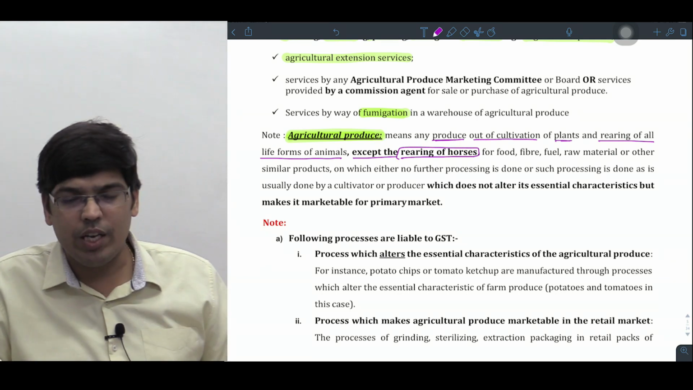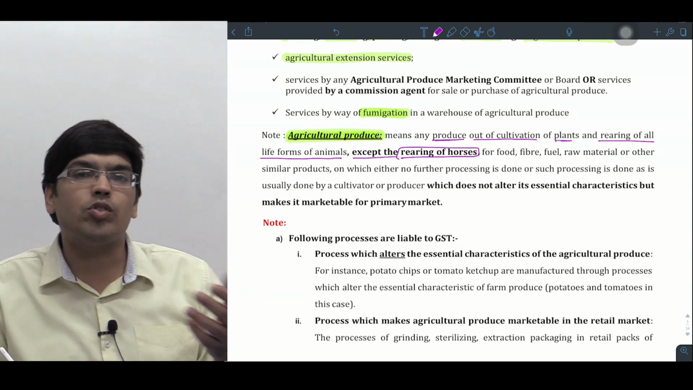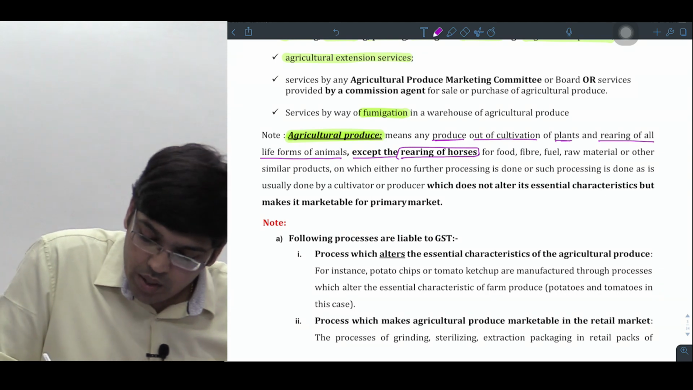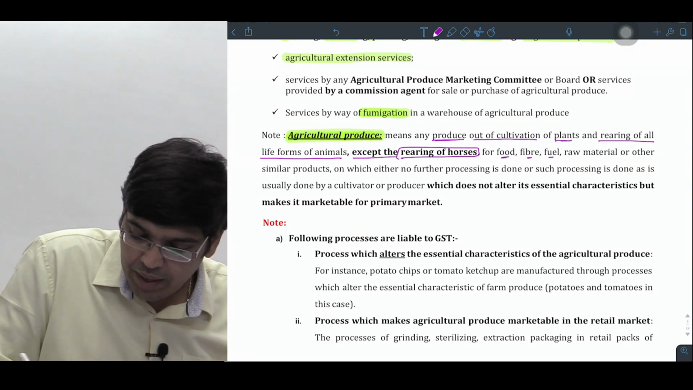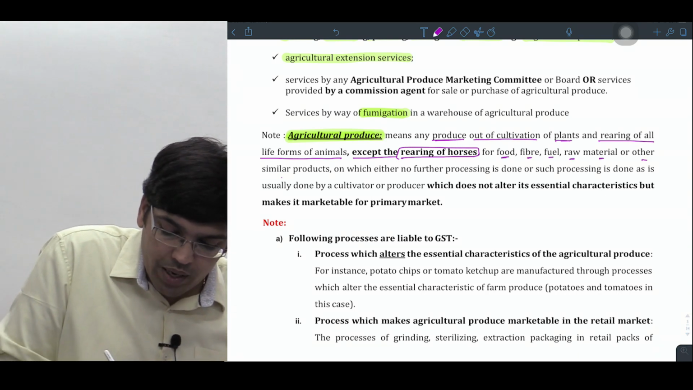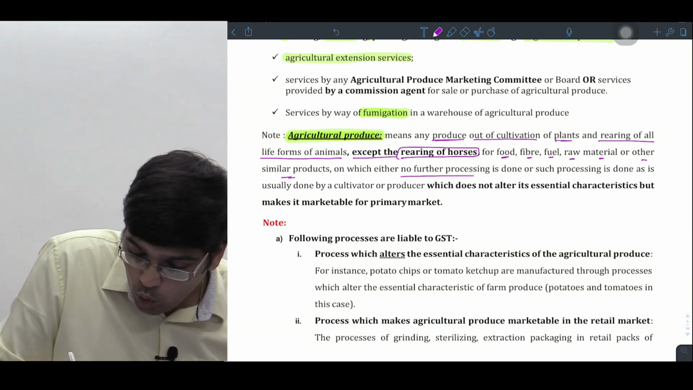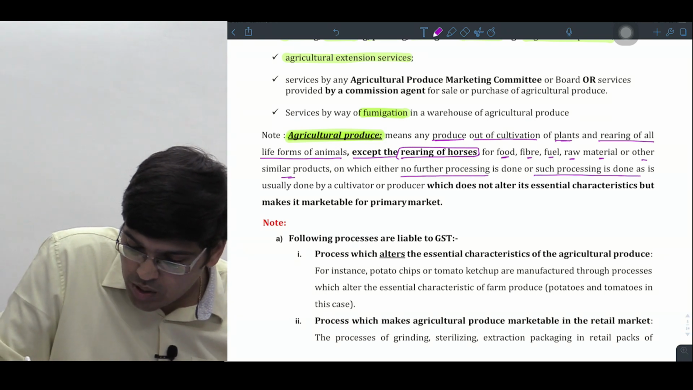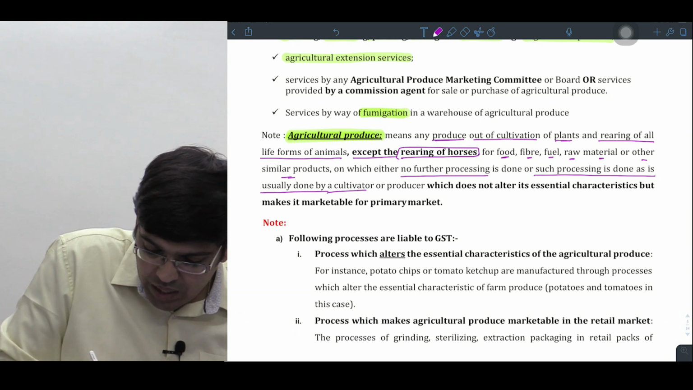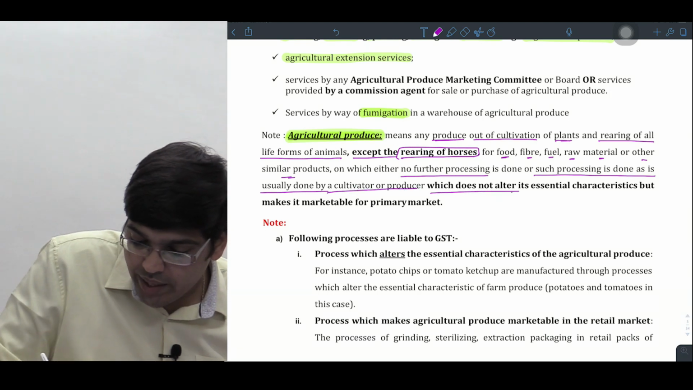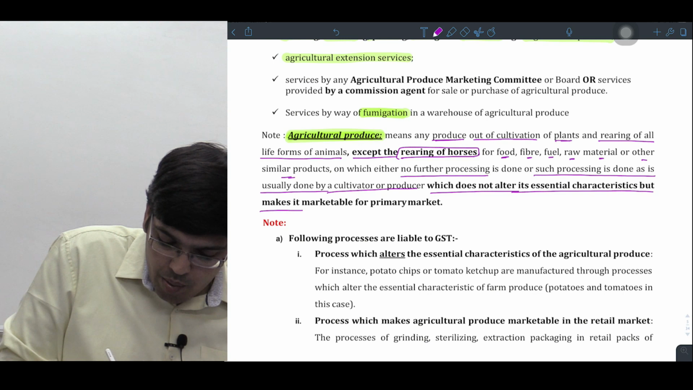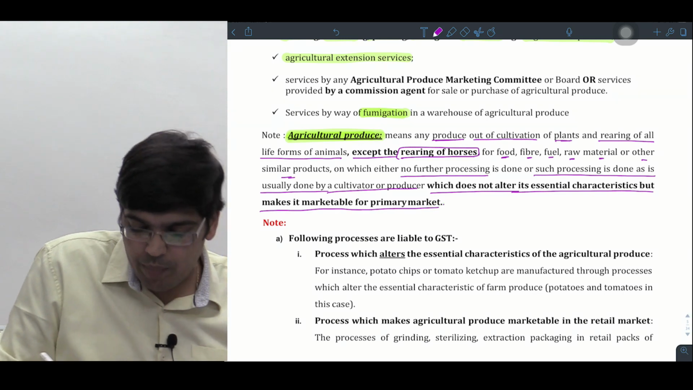Leaving this horse activity, any other activity in relation to livestock is taken as what, sir? Agriculture. That is for what, sir? For food, fiber, fuel, raw material, or for other similar products on which either no process is done or such process is done as is usually done by the cultivator or producer, which does not alter its essential character but makes it what, sir? Marketable for primary market.